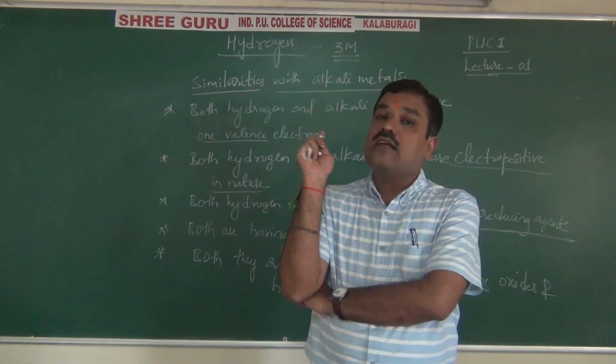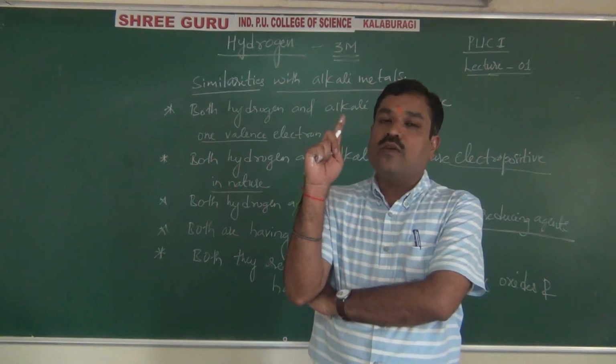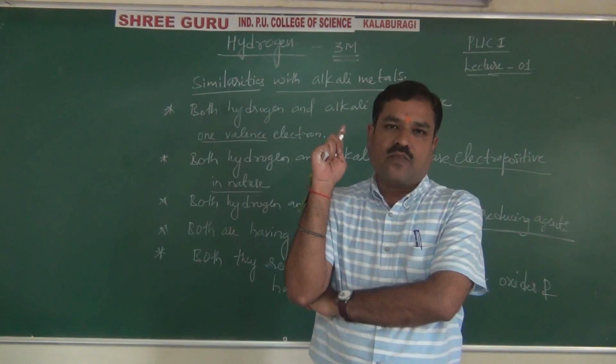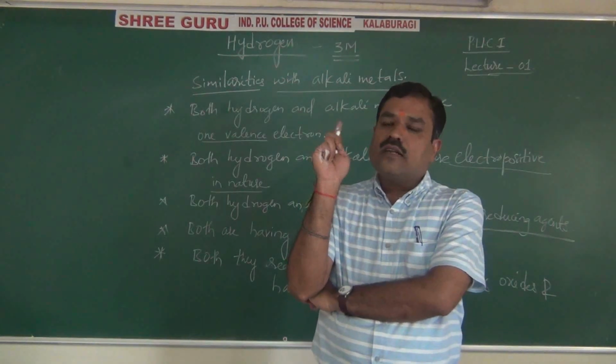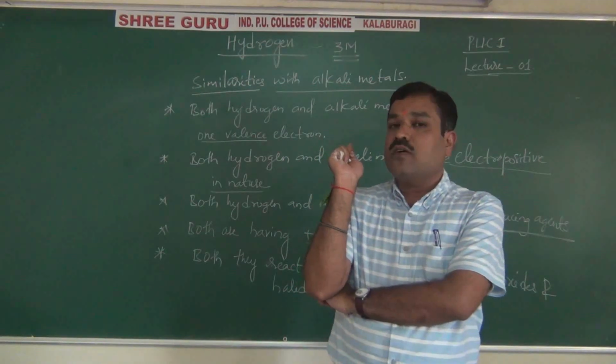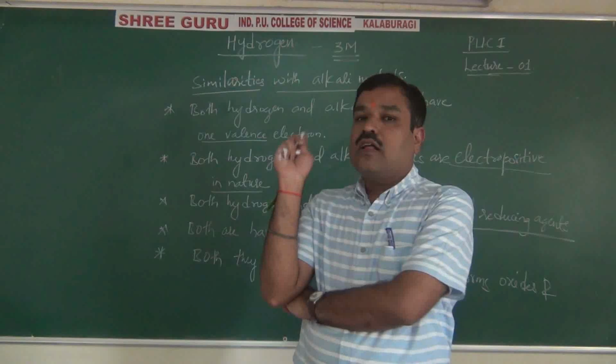Hydrogen has similar properties with the first group alkali metals: lithium, sodium, potassium, rubidium, cesium and francium. Because you already studied S block elements, the general electronic configuration of an S block element is ns1. That's why hydrogen also has 1.